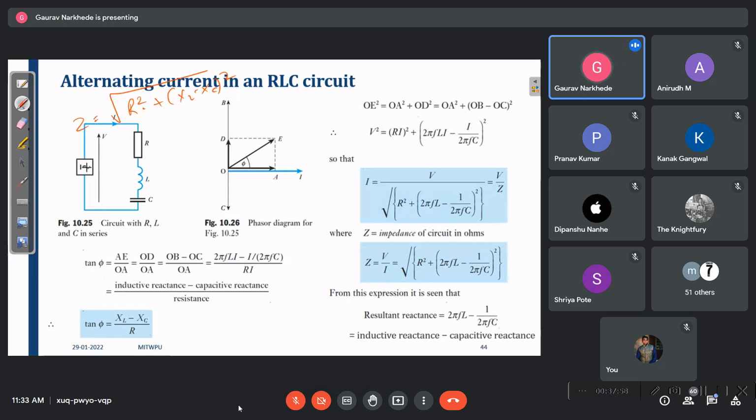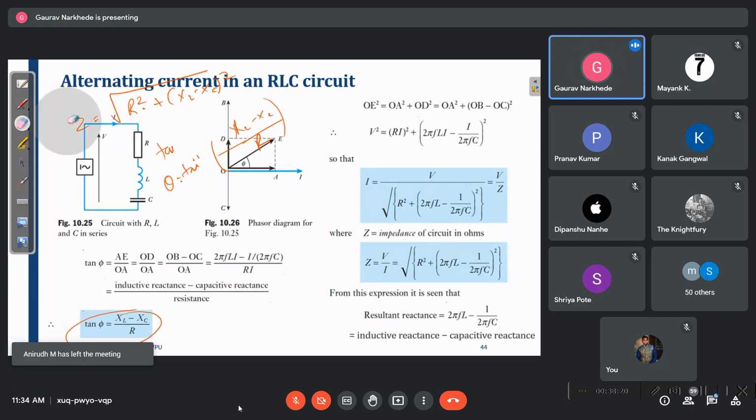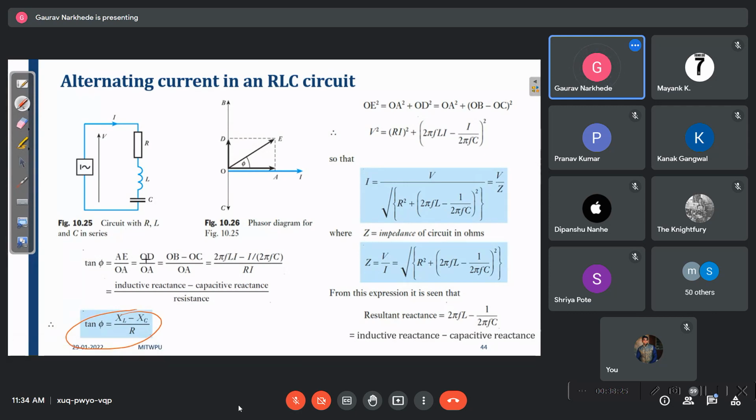And depending on that, there are three cases, which in resonance we have seen. Here tan phi, or phi, is tan inverse of the reactive part divided by the resistive part R. So tan phi is XL minus XC divided by R. I have given a complete derivation of it. Do you remember this? Yes, sir.